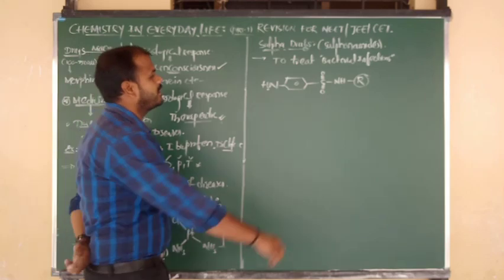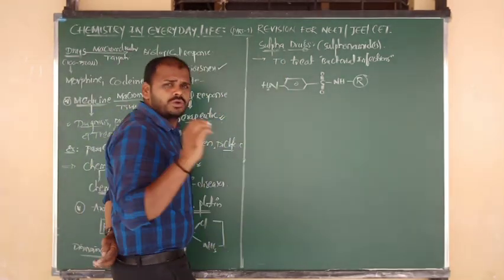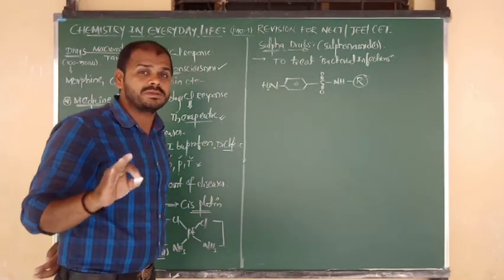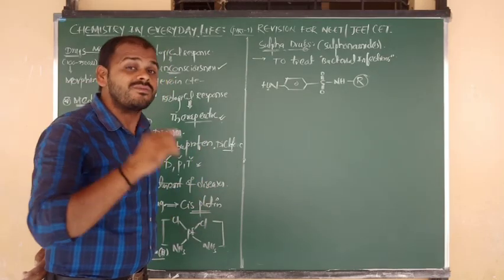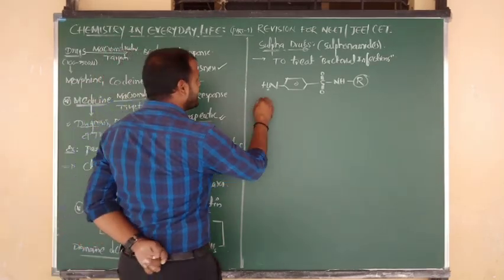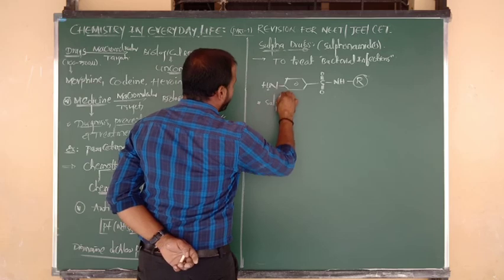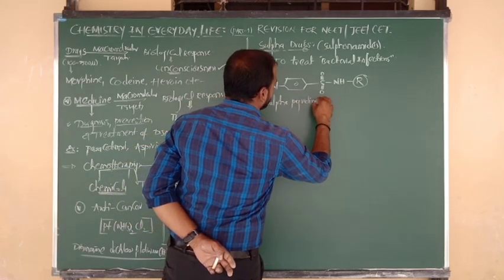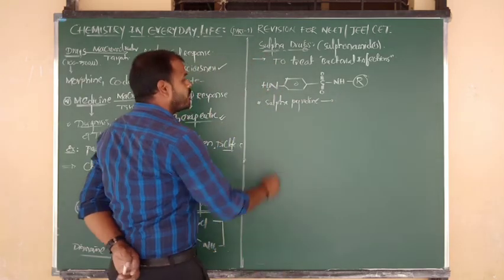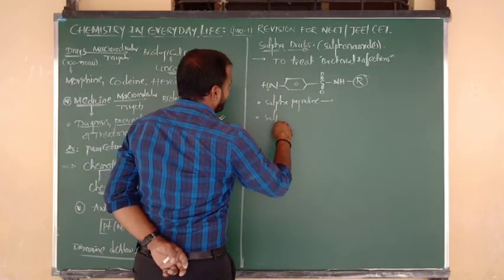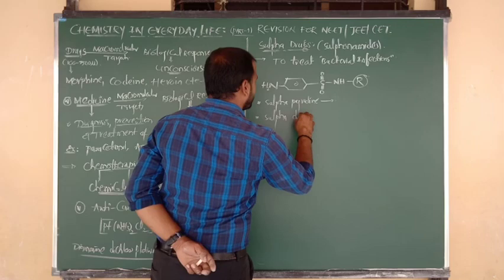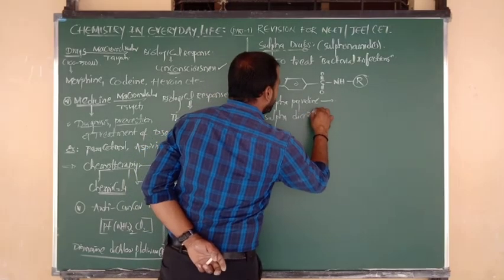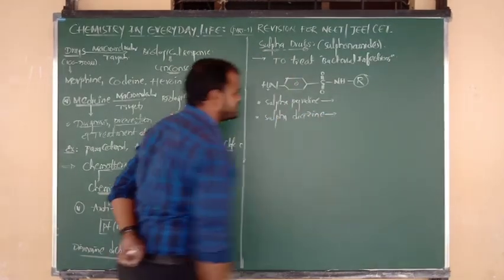Here I want to tell you two special examples. Only two examples which are very important from this sulfur drugs category. One is sulfapyridine, and one more I want to tell you is sulfadiazide. One is sulfapyridine, one more is sulfadiazide.